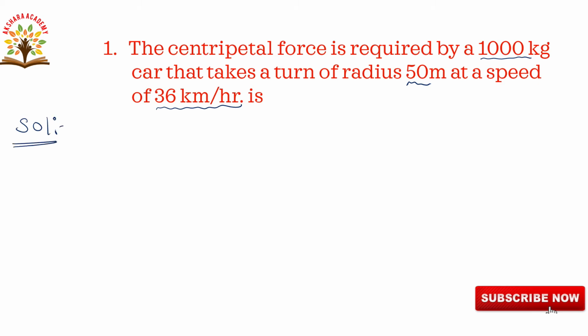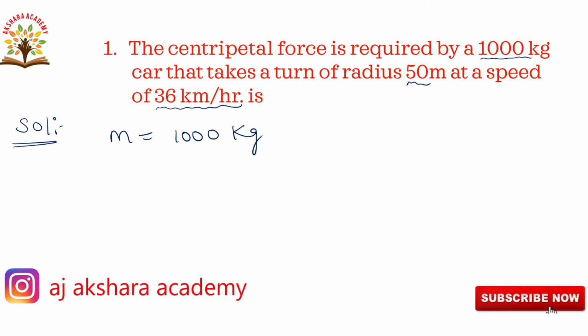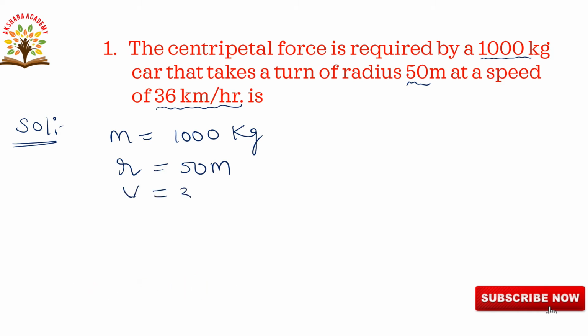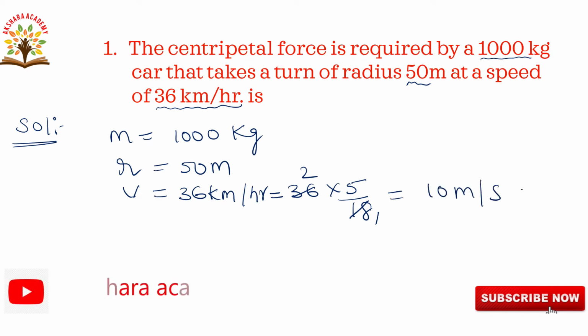Here given mass m is equal to 1000 kilogram and radius r is equal to 50 meters and v is given as 36 kilometer per hour. Converting into meters per second, we should multiply by 5 by 18. 18 ones are 18, twos are 5 twos are 10 meters per second.